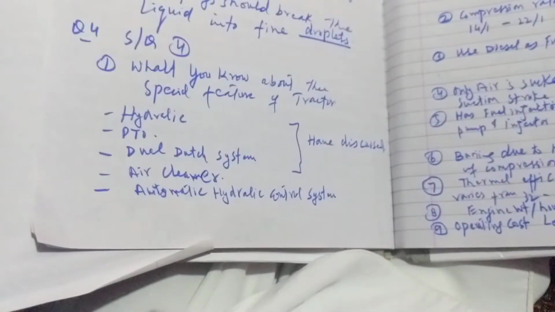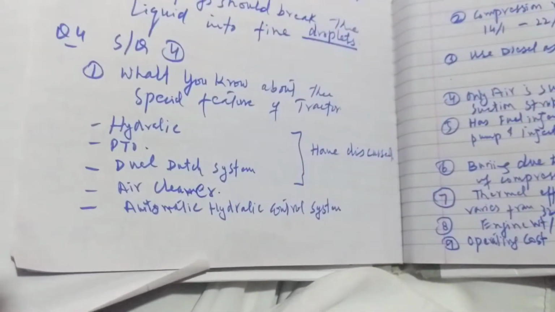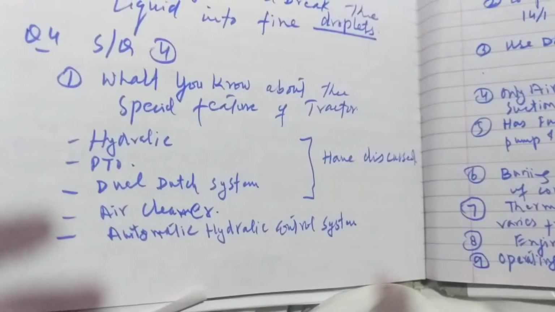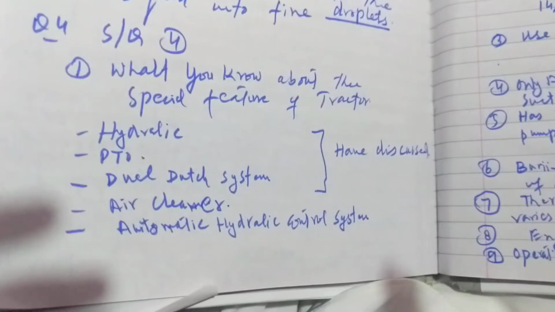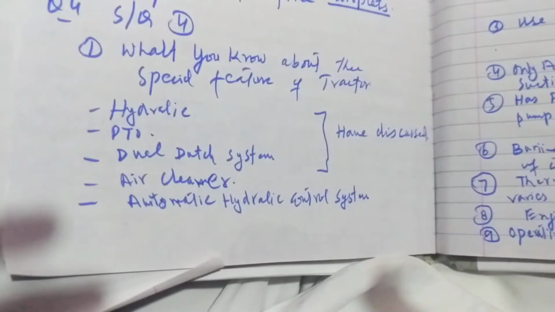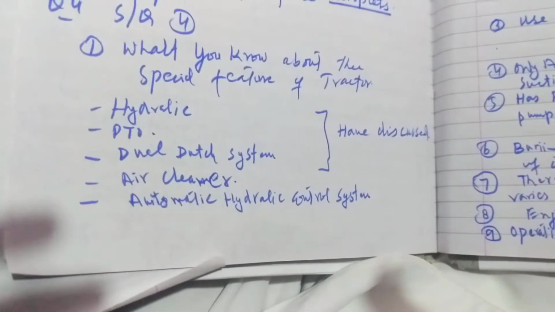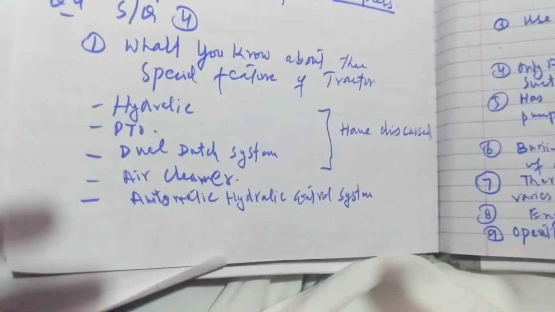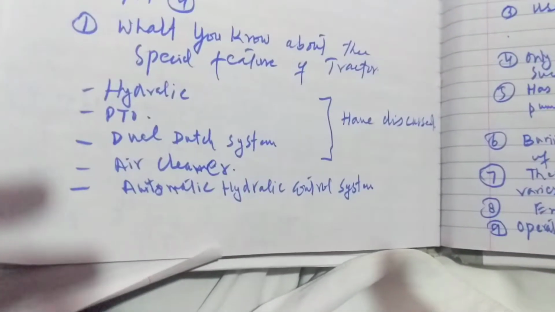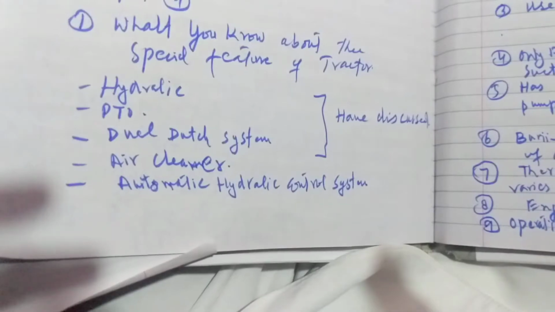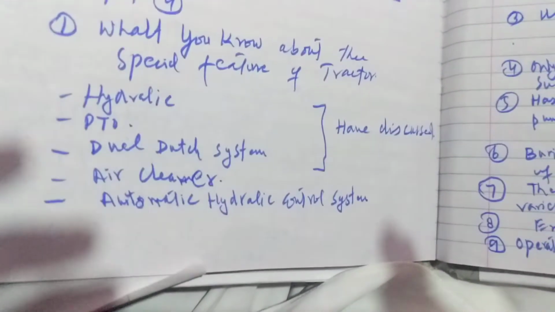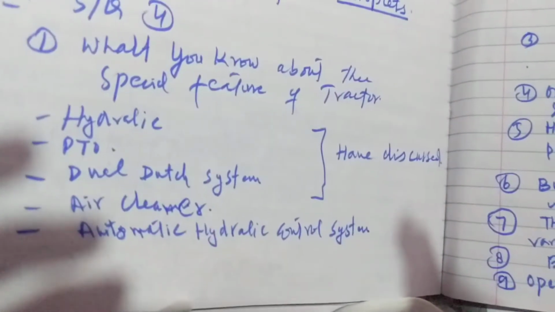Next question is about the short questions. First: what do you know about the special features of tractors? These are five: hydraulic, PTO, dual clutch system, air cleaner, and the last one, automatic hydraulic control system.